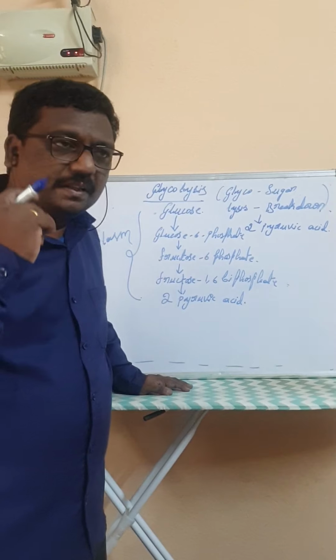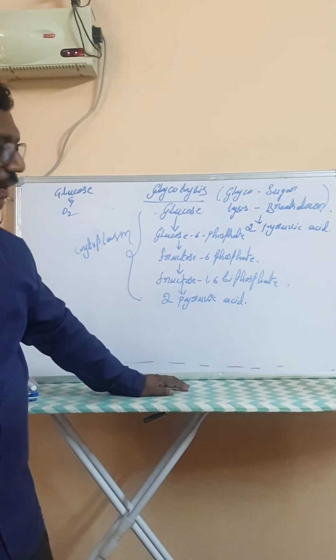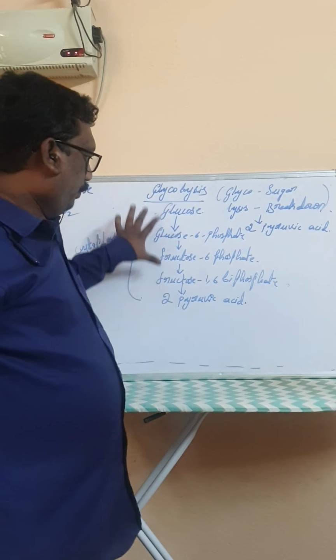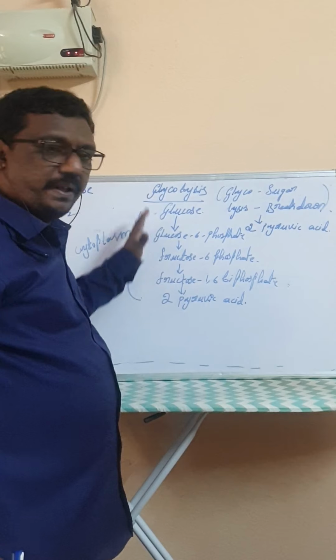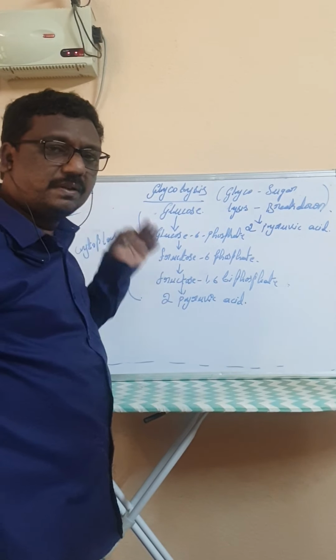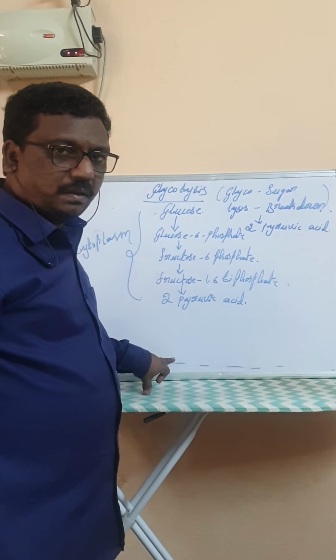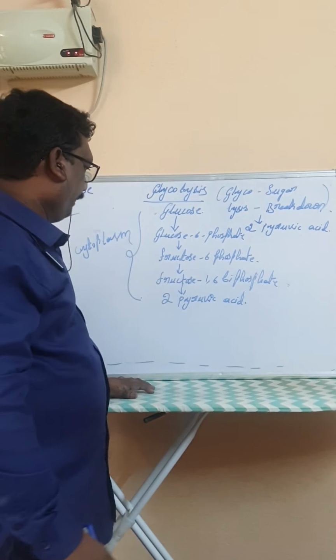If the oxygen is not available, then it undergoes anaerobic respiration. First, we are going through the process of aerobic respiration, which means the respiration that takes place in the presence of oxygen.